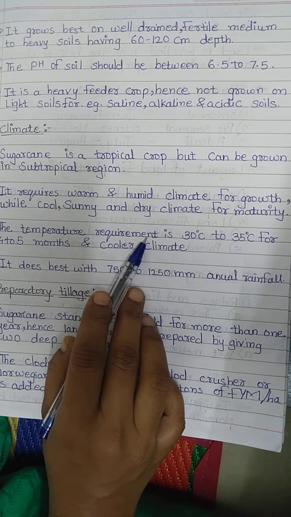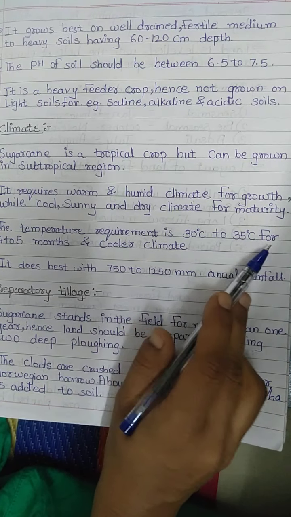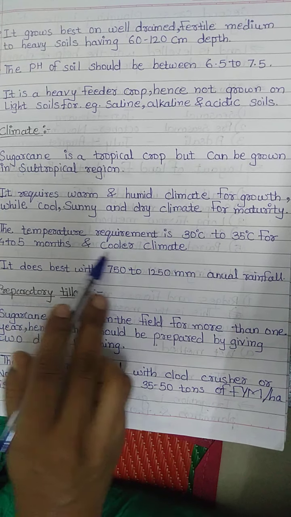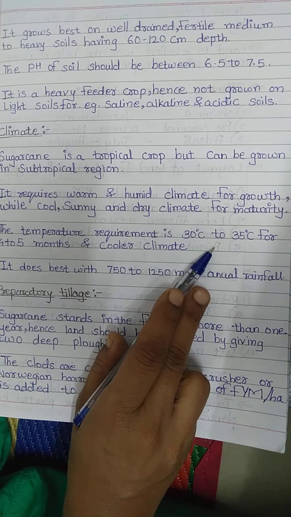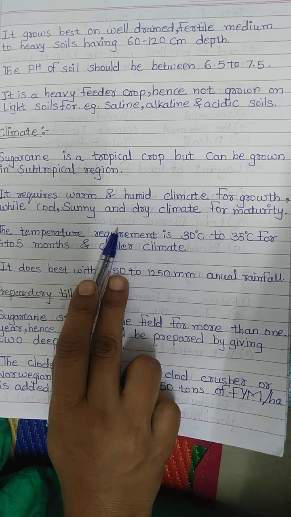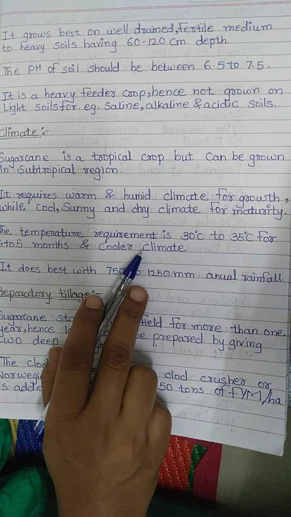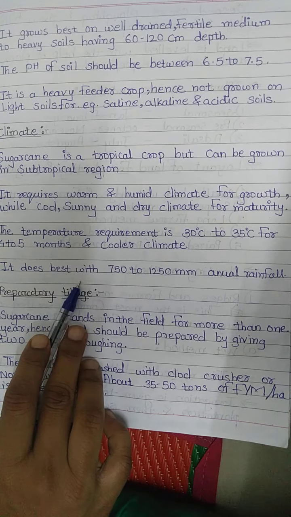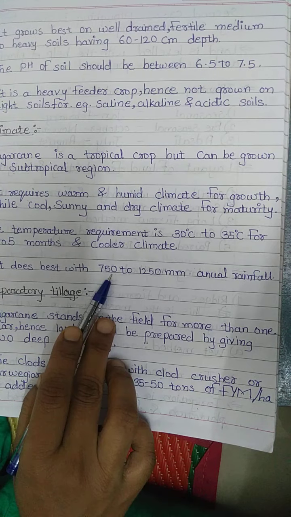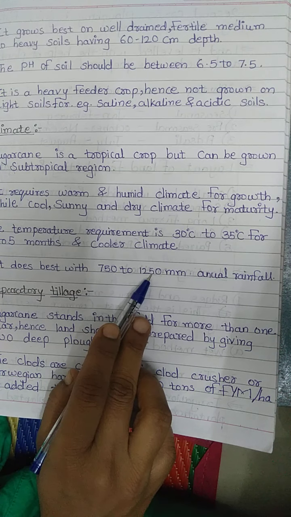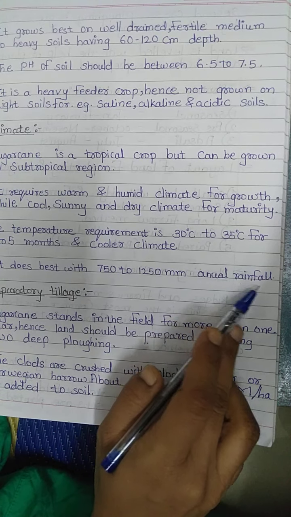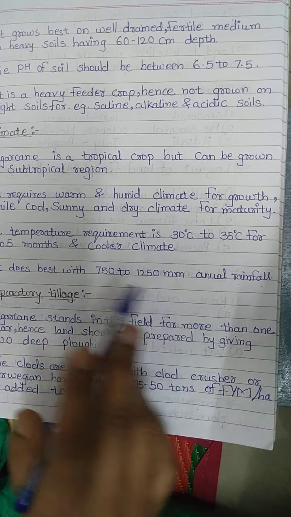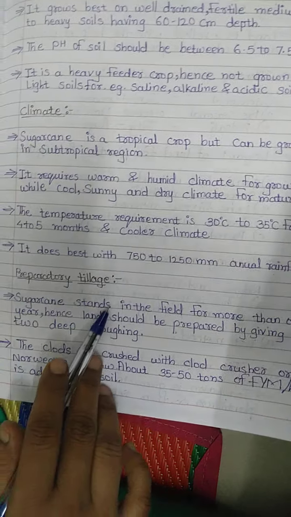The temperature requirement is 30 to 35 degrees Celsius for 4 to 5 months and a cooler climate for another 5 months. Means near about 1 year it is grown in the field, or more than that. It does best with 750 to 1250 mm annual rainfall, or else irrigation is required, and in large amounts.